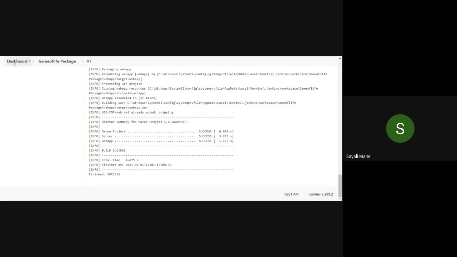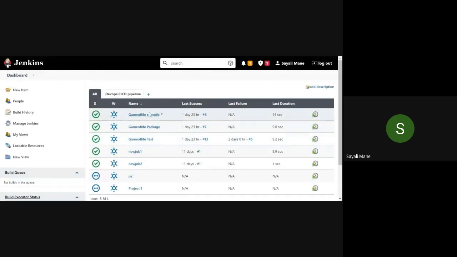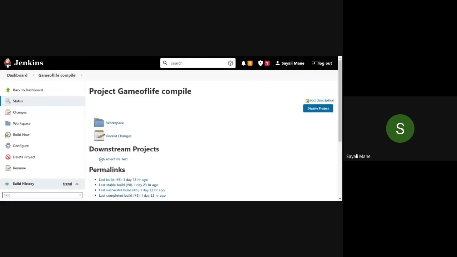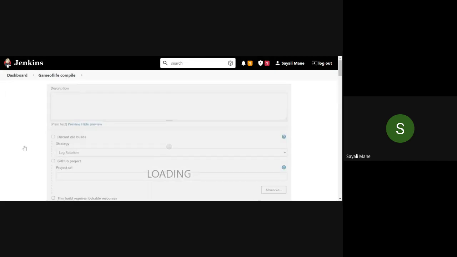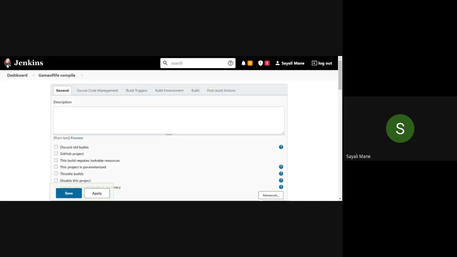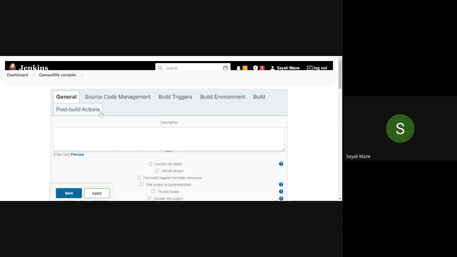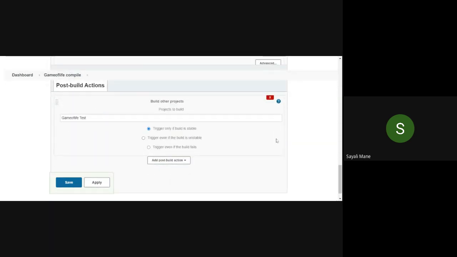Now go to the dashboard here and click on the first file, that is compile one. Please click on it. Now here go to the configure button and see again, the last option is there, post build action.